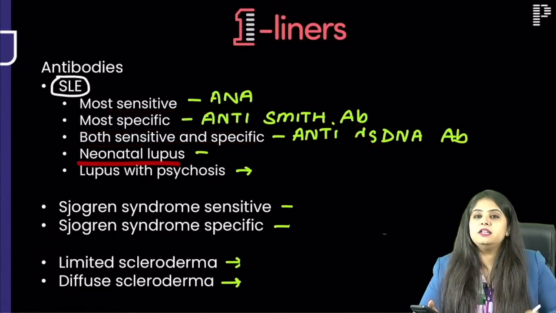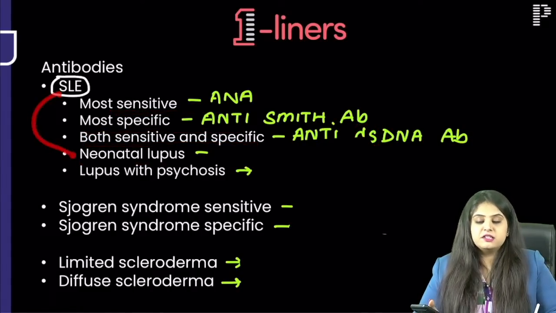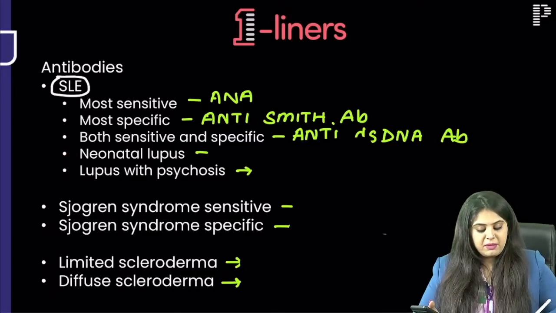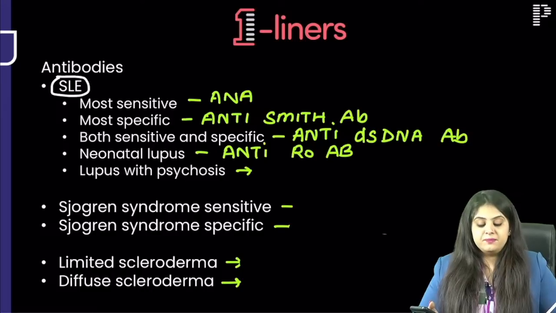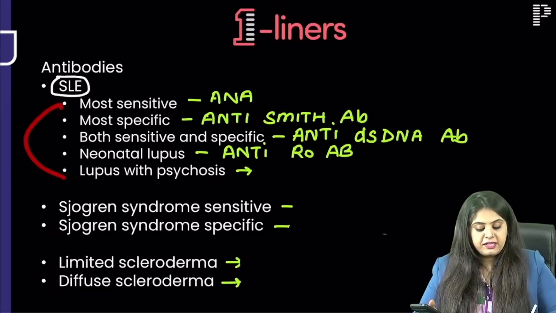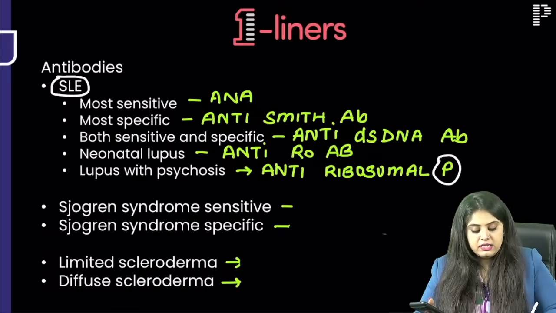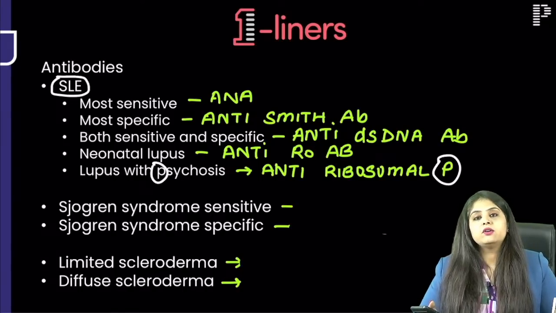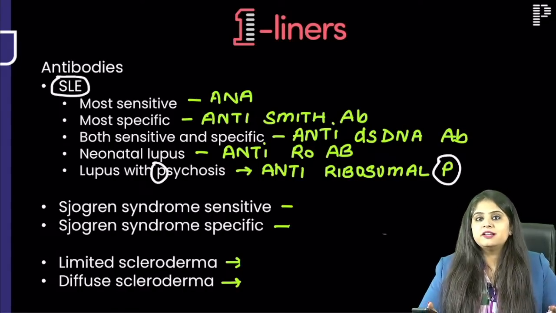Now neonatal lupus. If SLE occurs in a kid, it will always cry, ma'am, Rona, so anti-Ro antibody. And if SLE lands up with psychosis, so P for psychosis and ribosomal P antibody is going to be associated with psychosis. I think SLE antibodies are in one place.